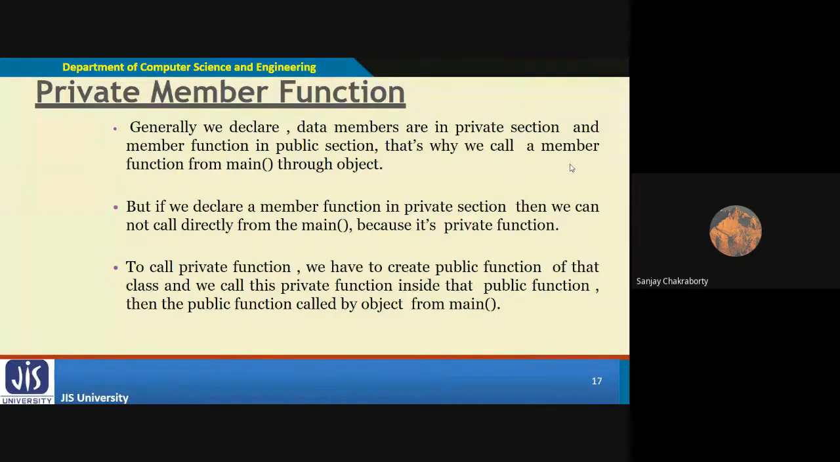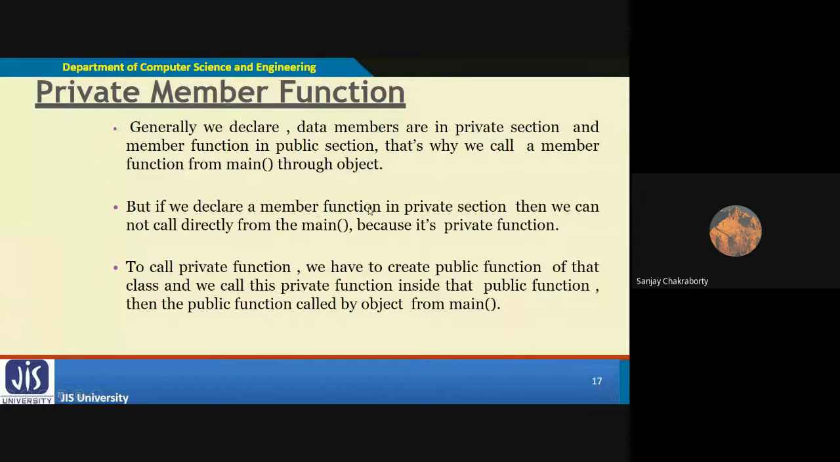First, you can either convert the private to public, or you can access those private data members with the help of public member function of that particular class. Okay, and a member function in the public section is why we can call a member function from the main through an object. Okay, that we can do.